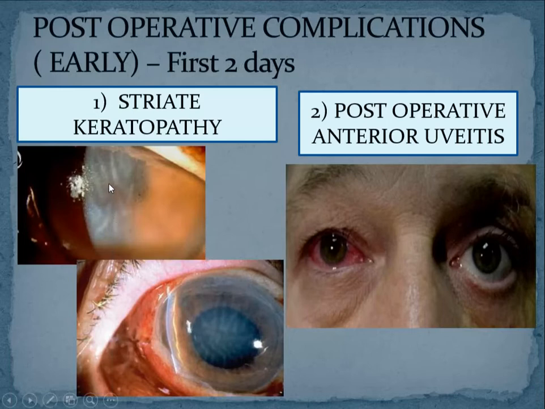Because of the touch of your nucleus or any of your surgical instruments to the corneal endothelium while you are doing the surgery. This is very common because you are putting so many instruments inside, you are trying to bring the nucleus into the anterior chamber and deliver it outside. So there is a chance that your nucleus is going to rub on the corneal endothelium or any of your instruments is going to touch.